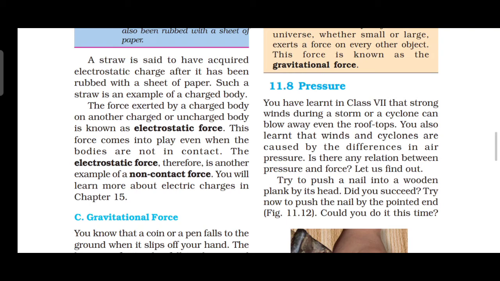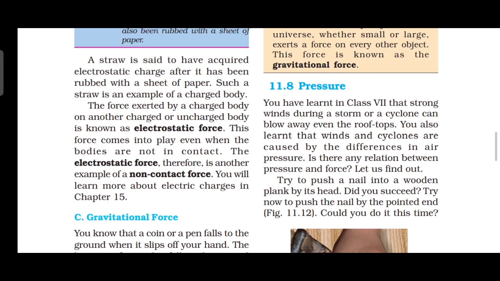The force acting on a unit area of a surface is called pressure. Pressure is equal to force divided by the area on which it acts. Where we are applying the force, that is called pressure.